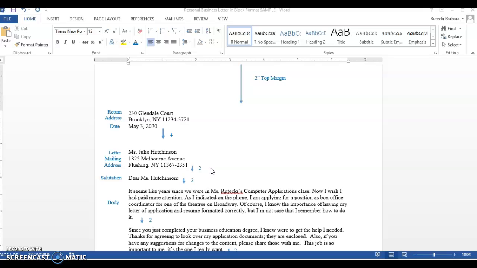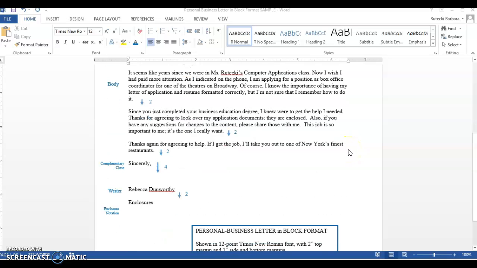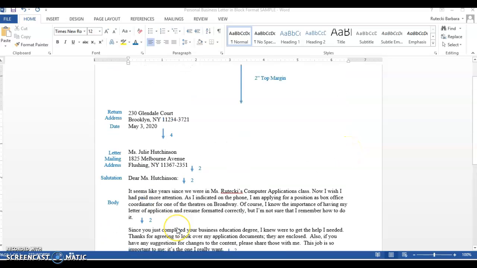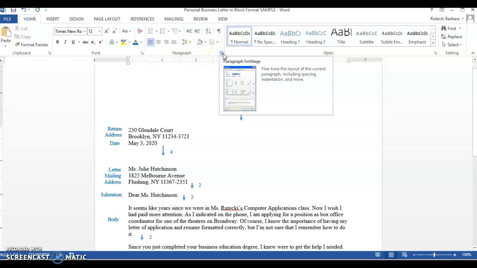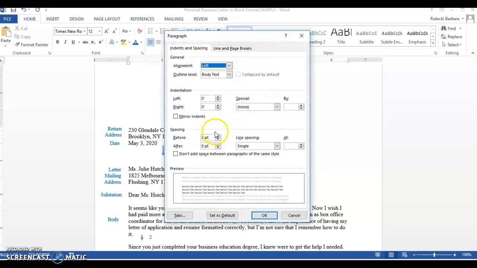So in a personal business letter, we usually make the top margin 2 inches. The side margins on the left or on the right, and our bottom margin at the bottom of the page are all 1 inch. So then I have also changed my font here to Times New Roman size 12. The other thing that you want to make sure before you get started is in the paragraph group, when you open up the paragraph dialog box, that you have before and after equal to 0 and that your line spacing is single.